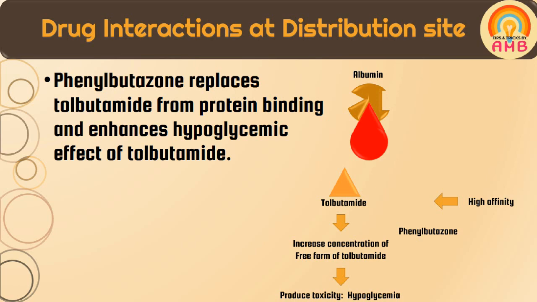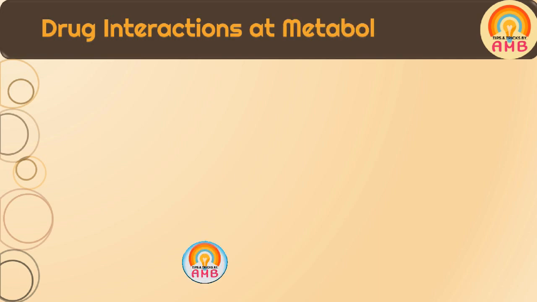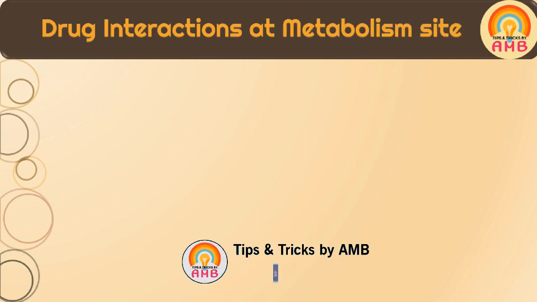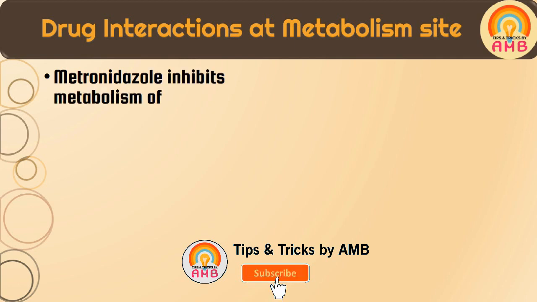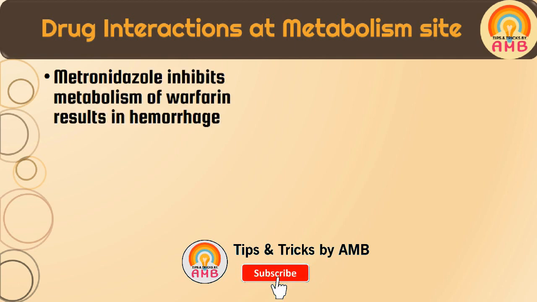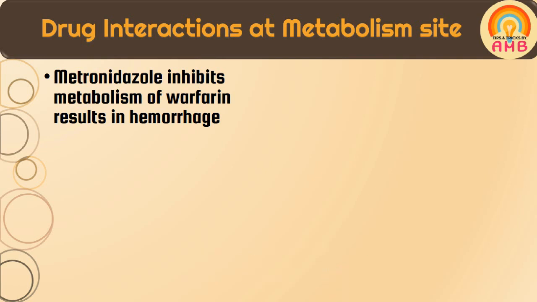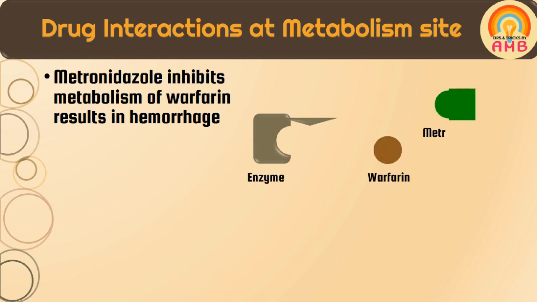Now we are going to discuss drug interactions which take place at the metabolism site. Metronidazole inhibits metabolism of warfarin, resulting in hemorrhage. So what type of interaction occurs here? Warfarin and metronidazole both are metabolized by the same enzymes.